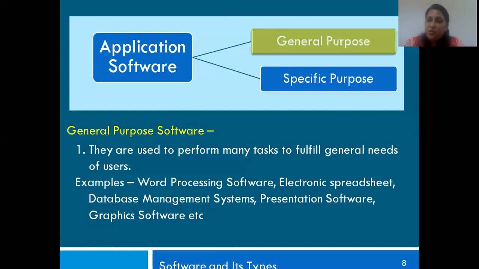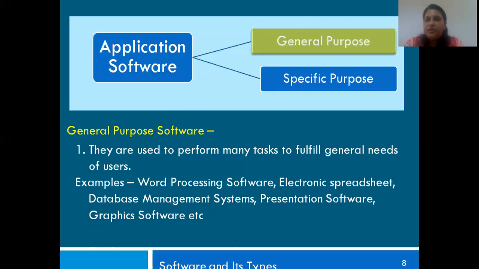Then there is another one, that is graphic software. Nowadays you see your Cartoon Network so much. All these are basically special software which allow you to create graphics at ease.